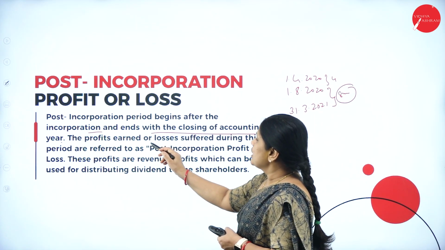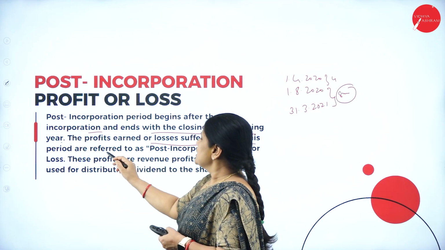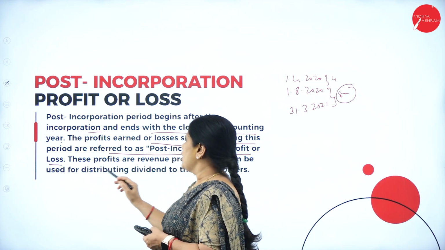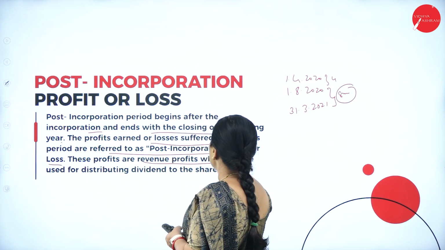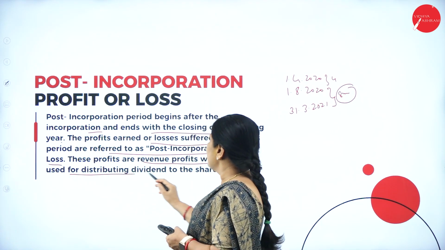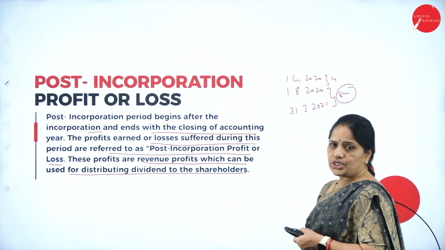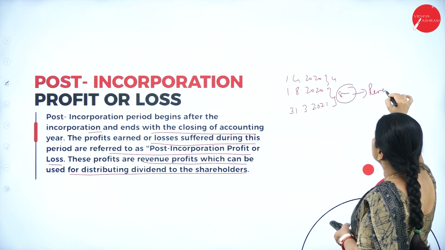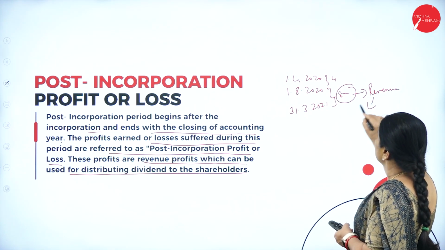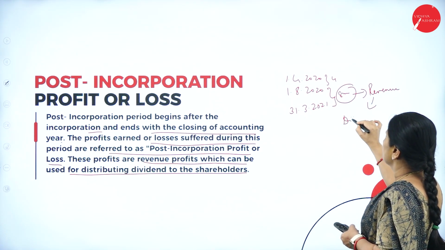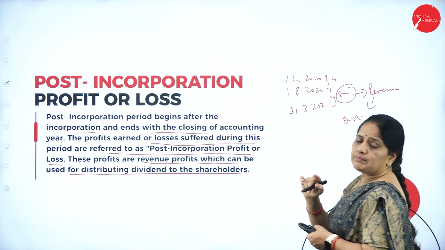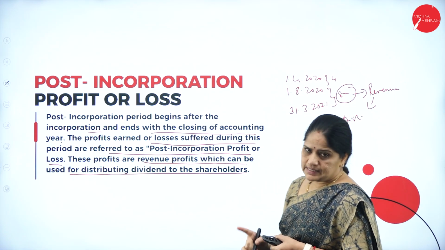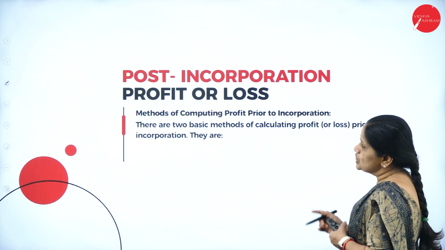The profits or losses earned during this period are referred to as post-incorporation profit or loss. These profits are revenue profits which can be used for distributing dividend to the shareholders. So revenue profits can be distributed among the shareholders, whereas capital profits cannot be distributed among the shareholders.